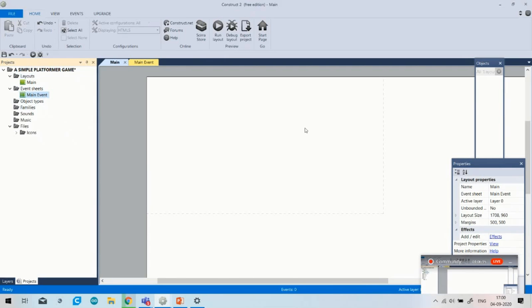Layout is that window in which you have to insert your objects, the properties, and the behavior of any character. Okay.